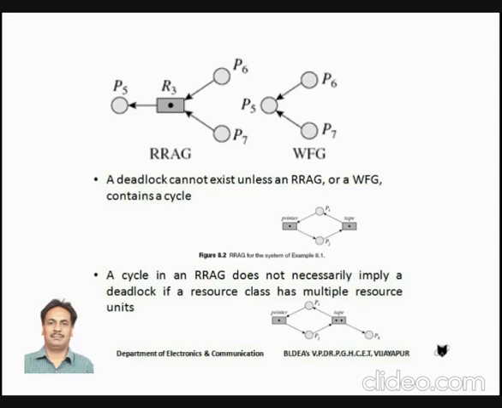First, we model the situation by using either a resource request allocation graph or a wait for graph. Then in the graph, if you find a cycle, a circular wait, that indicates that the deadlock has occurred. This is how we make use of the graph model for indicating resource allocation states.